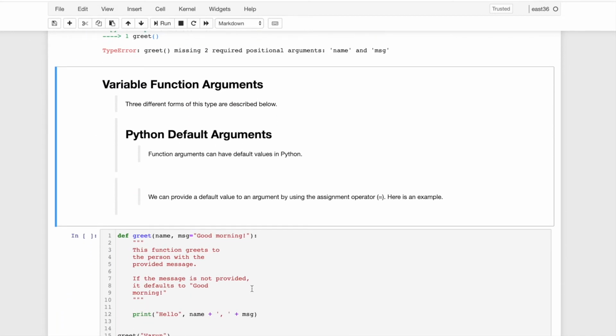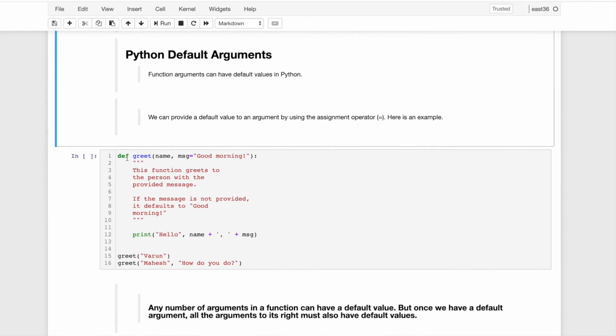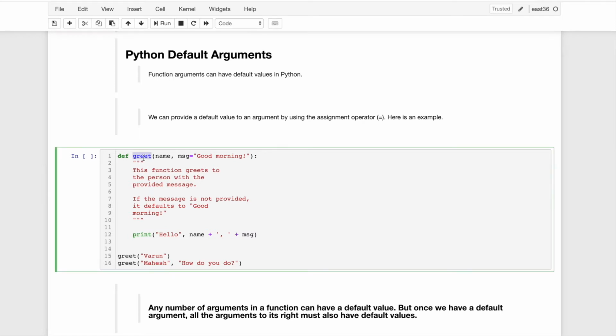Another type of argument we'll discuss in Python is the default argument. This is the basic example. This is the greet function, and this is the first formal argument, and another one is message equal to good morning. So I'm putting the default value of this argument here. This is the key and this is the value. That is called a default argument, where we put the default value here.